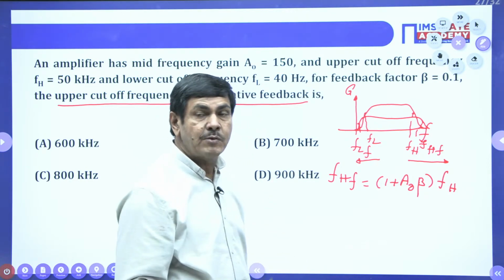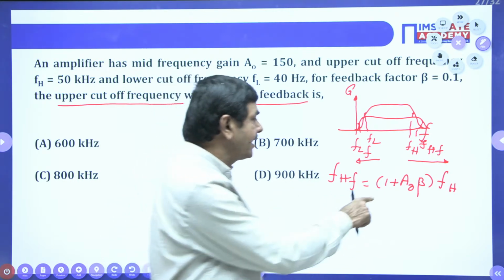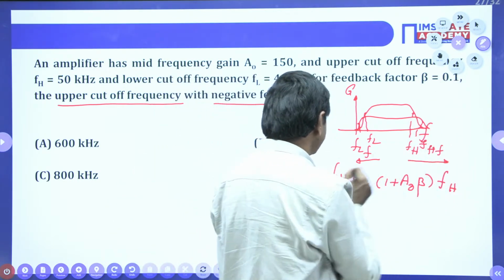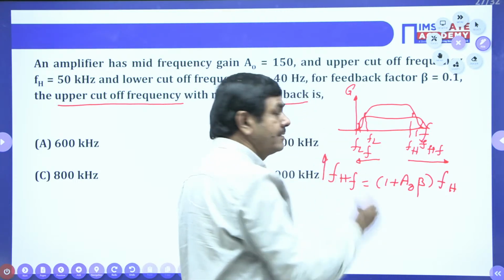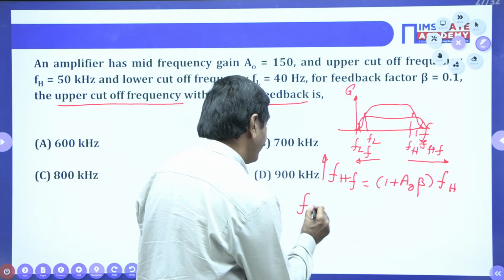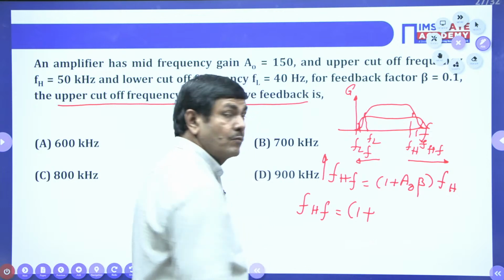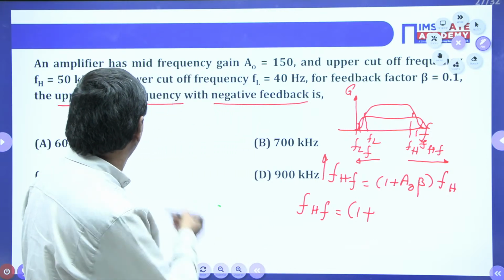FHF is required, means 1 plus A beta times FH is to be taken. Finally, product is required for the sake of increasing this upper cutoff frequency.